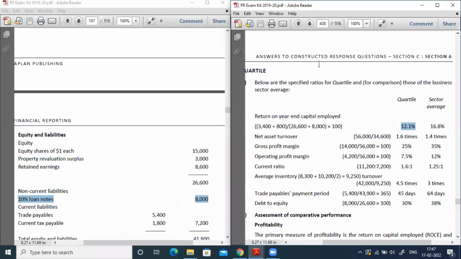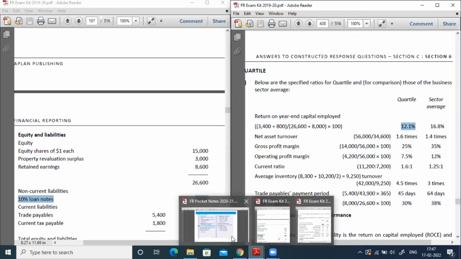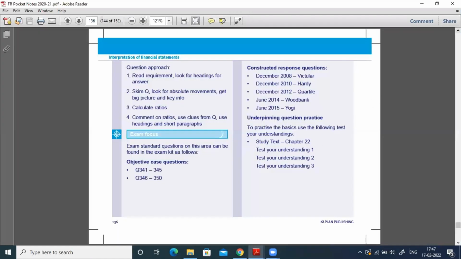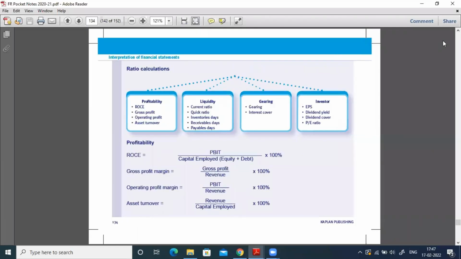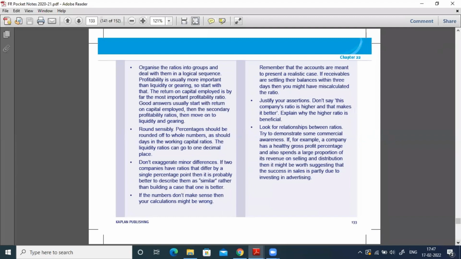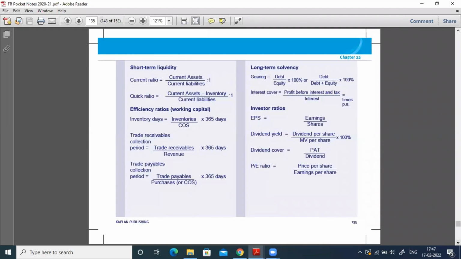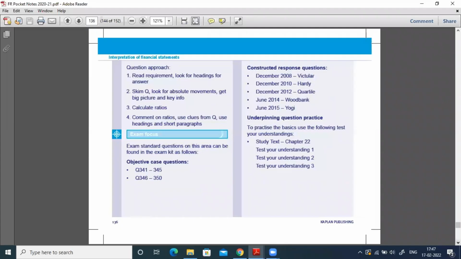The formula for computing the return on capital employed is the profit before interest and tax divided by capital employed. Now, if you are finding this formula difficult, you can go through it once, and I think it will definitely be easier to understand. If you want time to go through this formula, I'm ready to give it, no issue. You just need to learn these formulas: ROC, return on capital employed, then short-term liquidity ratios, long-term solvency, and so on.